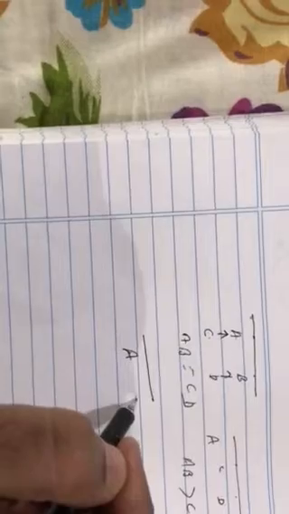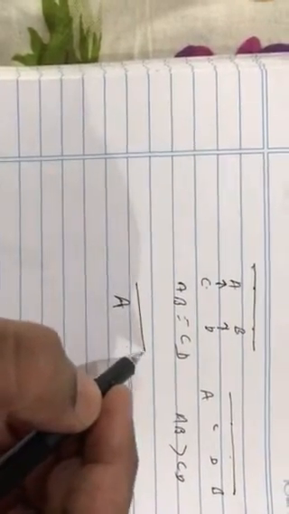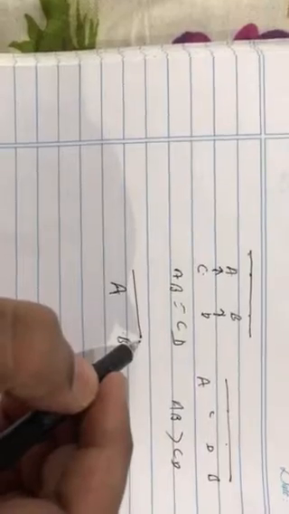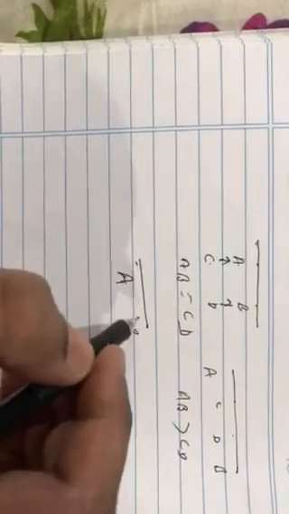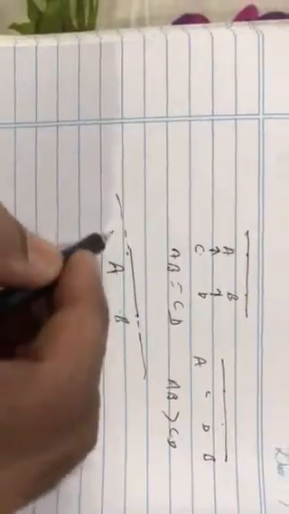Suppose you have a line which starts from A. Now this line is ending at B. There is no need that the line has to start and end at A and B. It can go beyond to this side, beyond to this side. So you can extend it indefinitely.